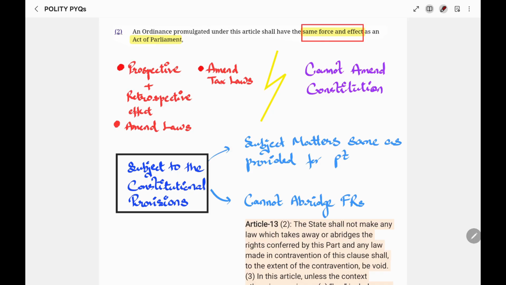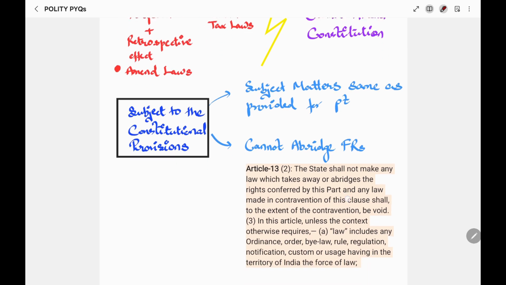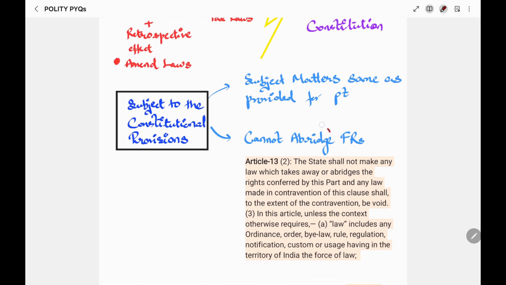Further, as an act of the parliament cannot abridge, that is, take away fundamental rights under Part 3 of the Constitution, in a similar way an ordinance cannot abridge fundamental rights.